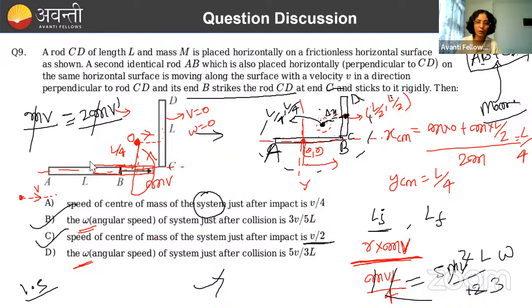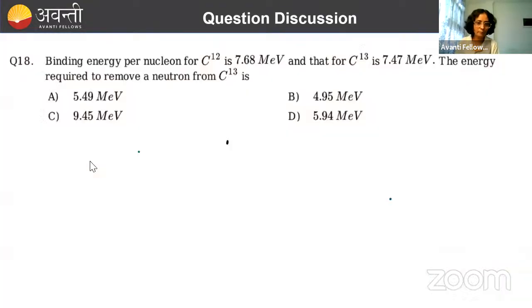Please, after class, you try attempting that question. Okay? Then you will get a clear idea of how to calculate angular momentum, and then you won't get stuck in any such questions. One concept I have already explained before, and today also I have done. So you must solve that question. It is in Paper 1. I don't remember the question number, but it is the match the column. Okay? So you do it.